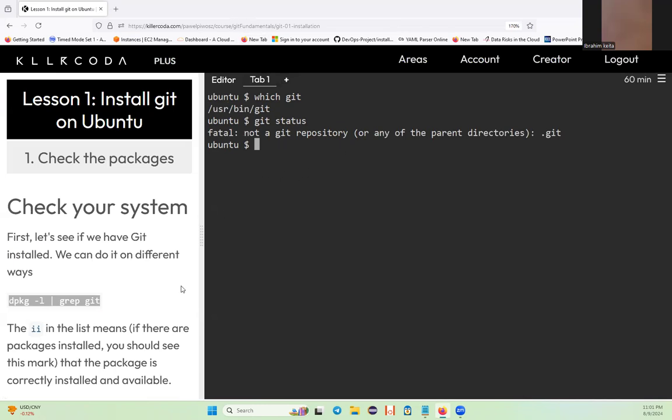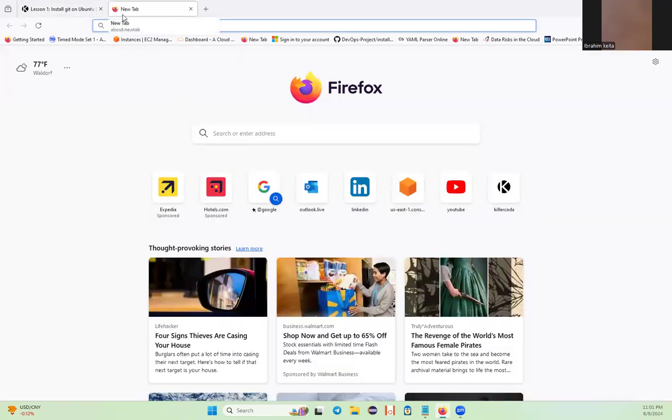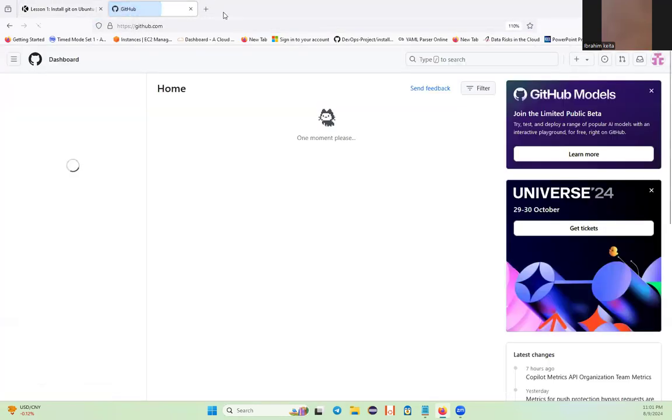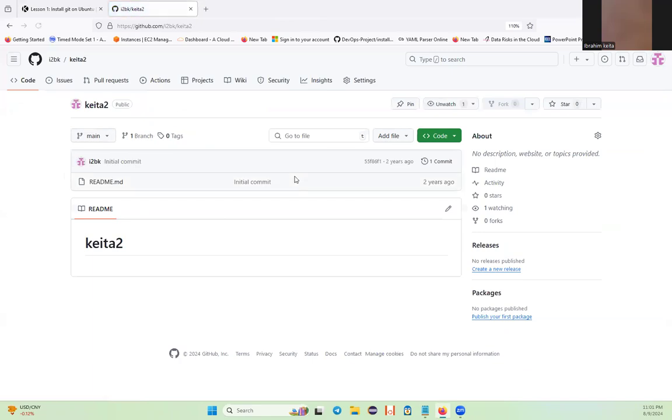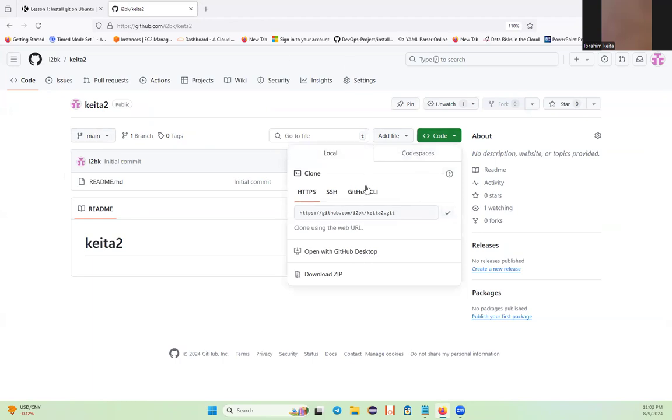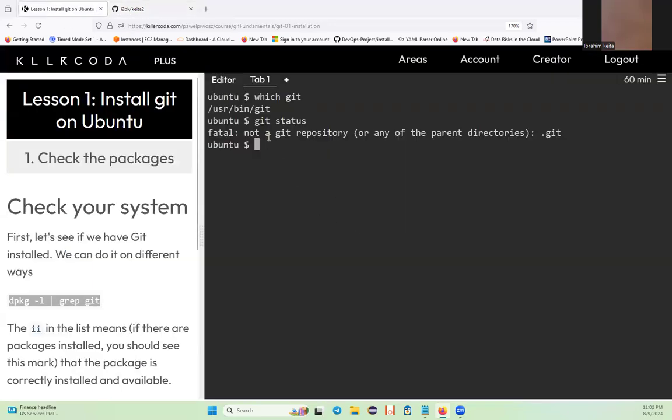But if I go to GitHub, this is some of my repositories. Let's say I need some code. This is a project I wrote 2 years ago. Some of my projects, I don't know. No, this is private. This probably doesn't have anything. But let's say I want to clone this, and I can say git clone. I want to copy this project here.